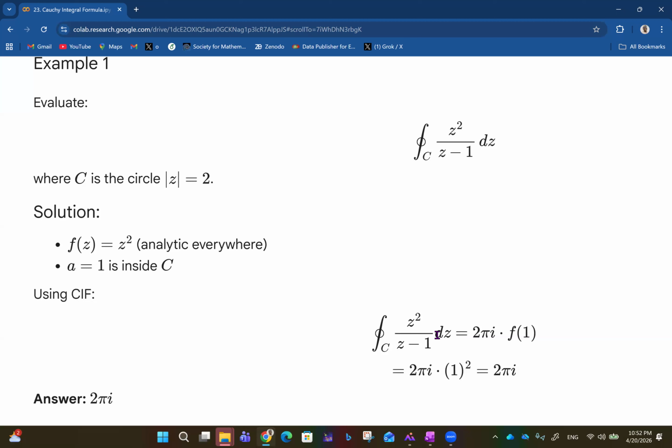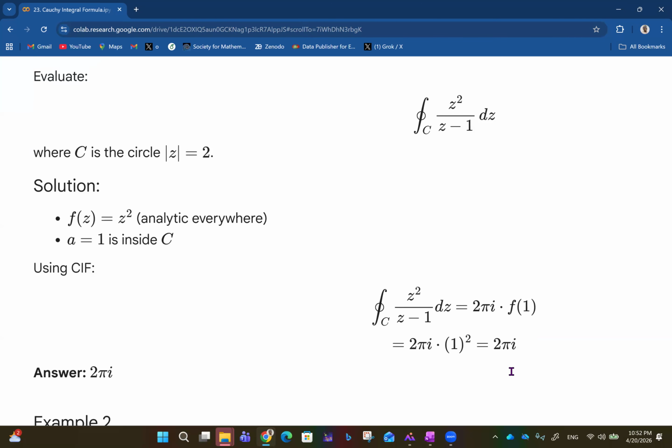So that's 2 pi i multiplied by 1, and the answer is just 2 pi i. So that is somehow analogous to integrating 1 over z dz along a closed path.